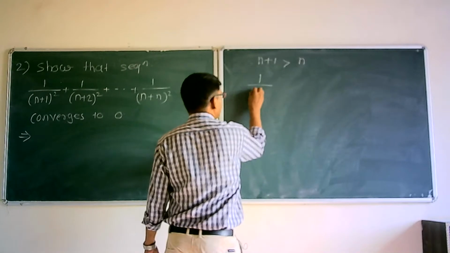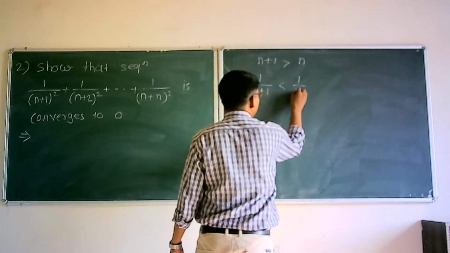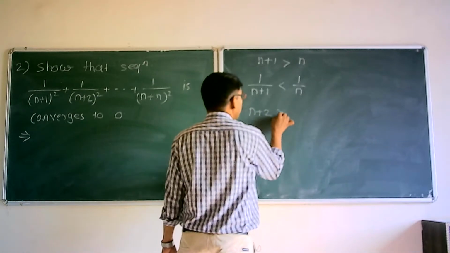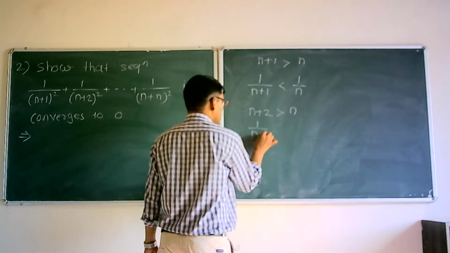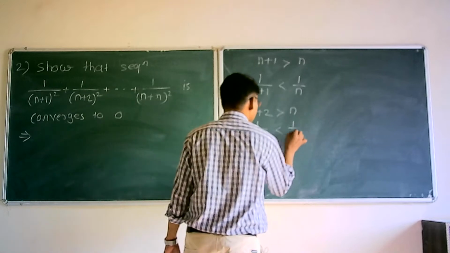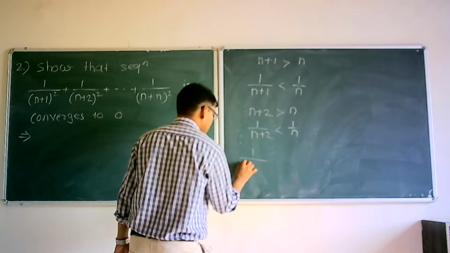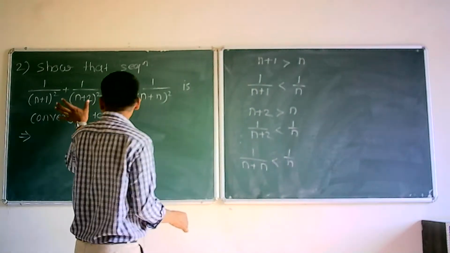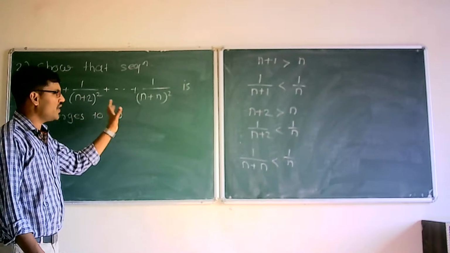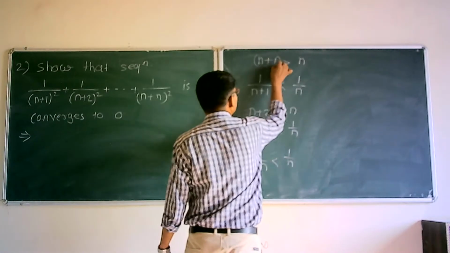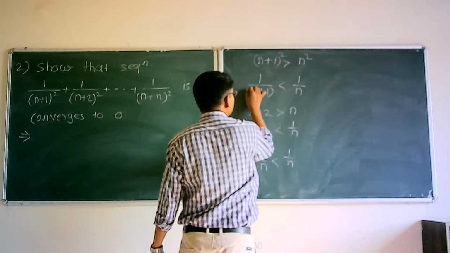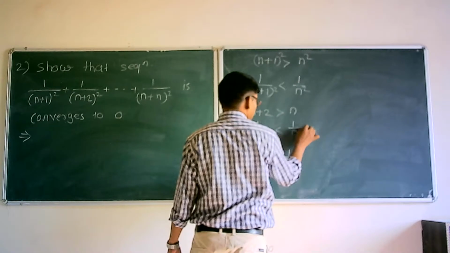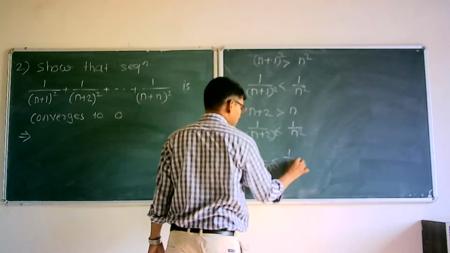So 1 upon n plus 1 is less than 1 upon n. Similarly, n plus 2 is greater than n, so 1 upon n plus 2 is less than 1 upon n. Similarly, 1 upon n plus n is less than 1 upon n. So each term of this sequence squared is less than 1 upon n squared.